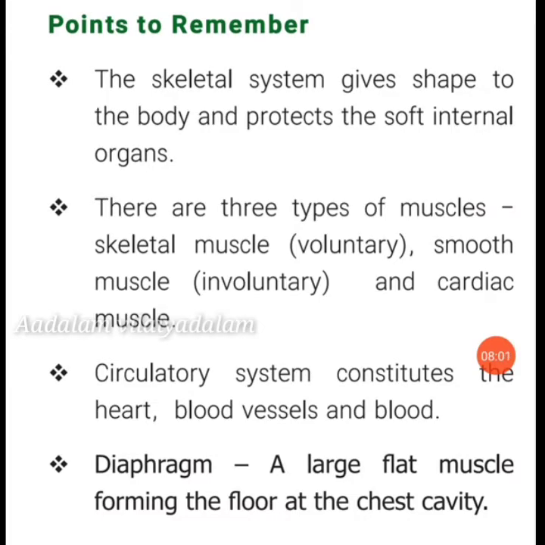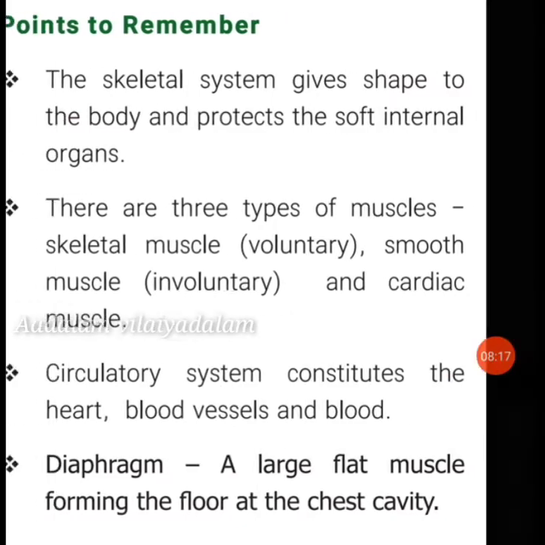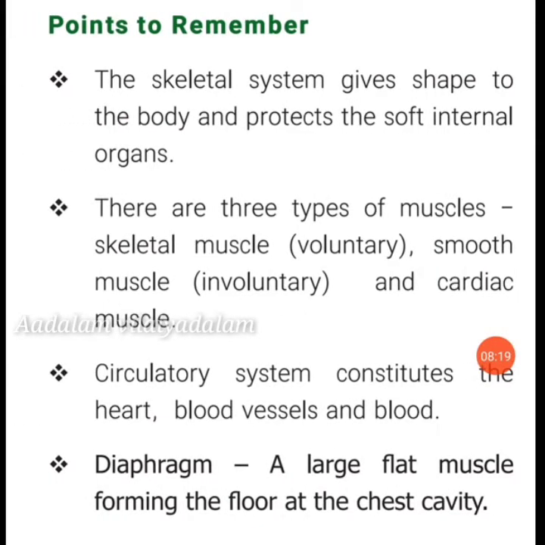Third point, circulatory system. It constitutes the heart, blood vessels and blood. Next diagram, a large flat muscle forming the floor of the chest cavity. Next, digestion is the process of breaking complex food into simple and soluble substances.